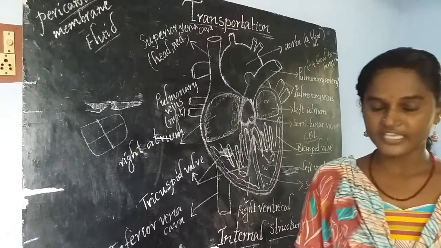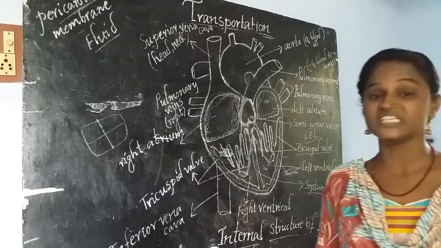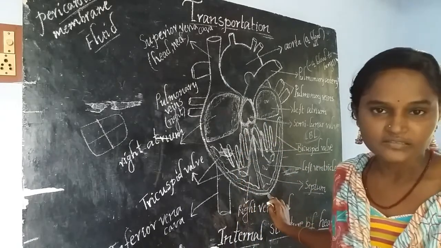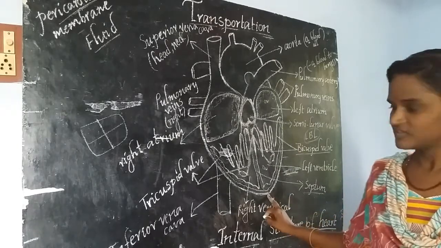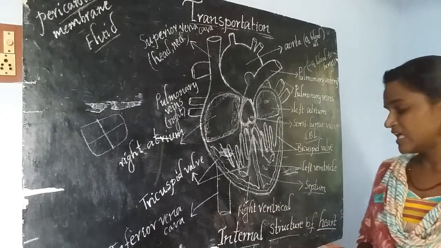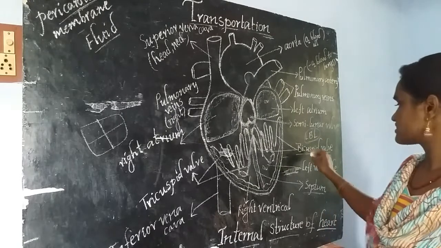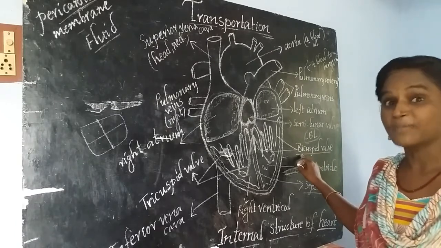Then you can easily remember which kind of valve is present between the left side atrium and ventricle. The bicuspid valve just contains two pipes, it is connected with two pipes. That's why we call this one as bi.